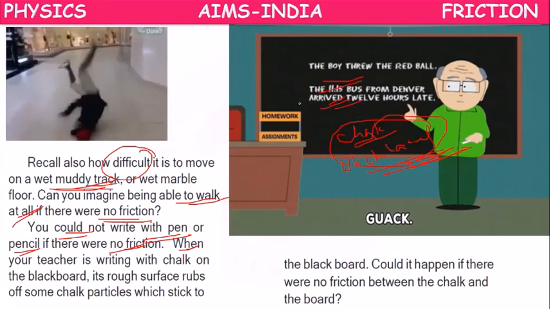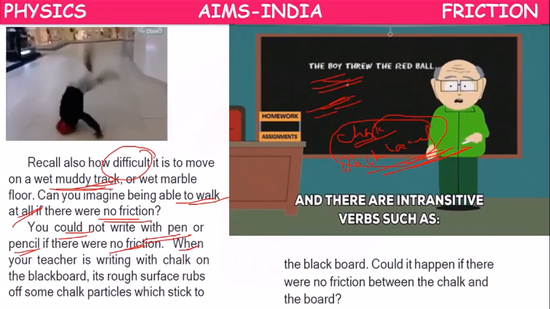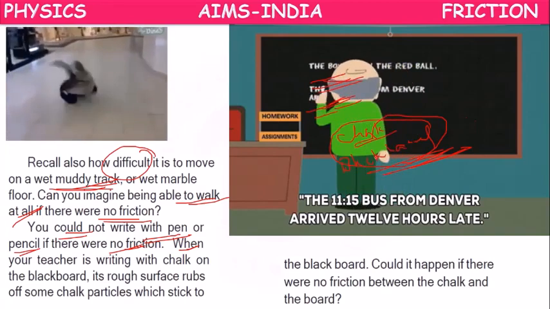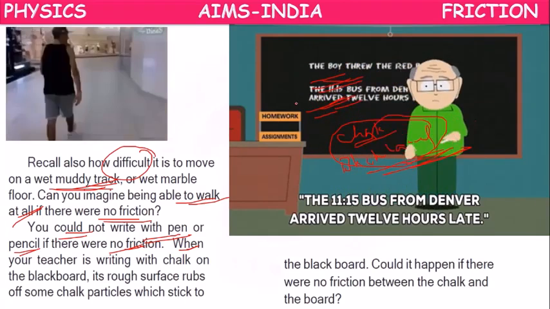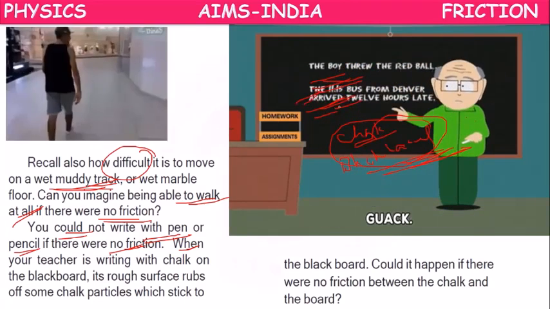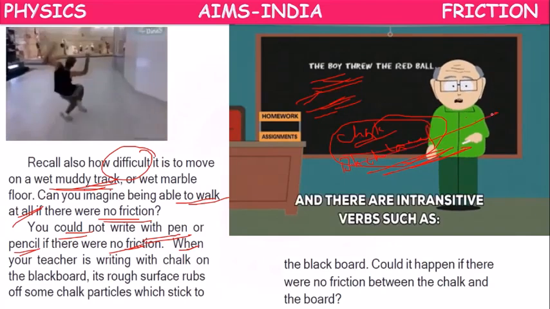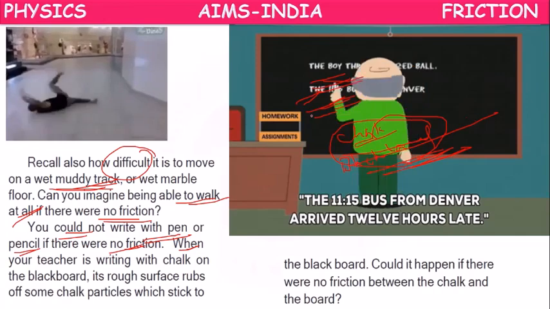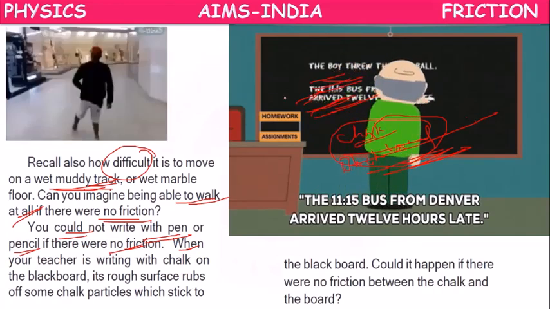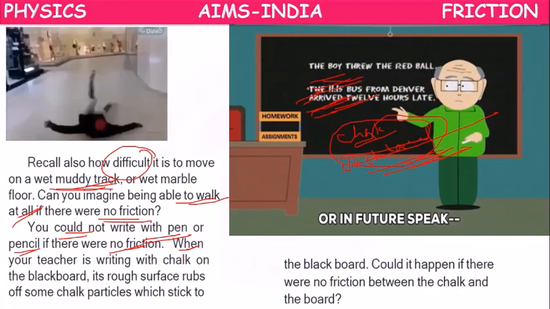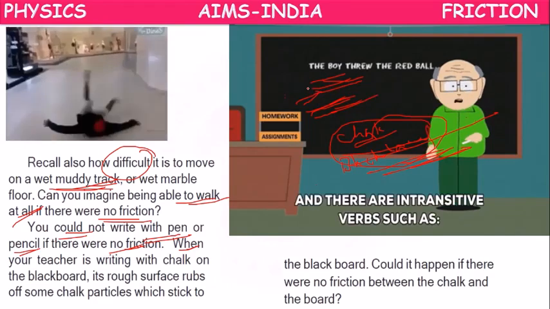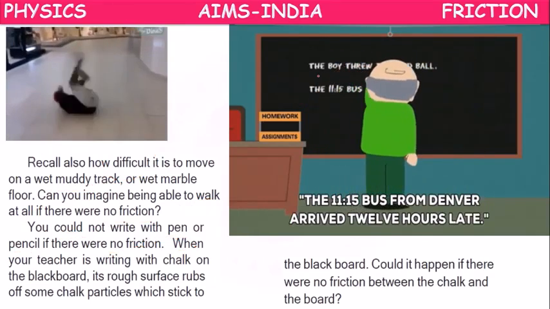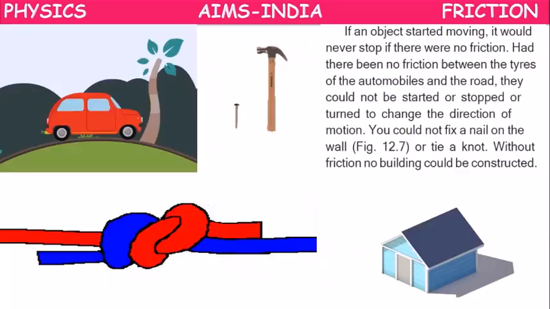Then only can we find chalk piece impressions on the board. If there is friction, they get locked, and we can see chalk impressions on the board. If there is no friction, the chalk piece powder will fall down. It won't stick to the blackboard. So writing on the blackboard is also possible only because of the friction.